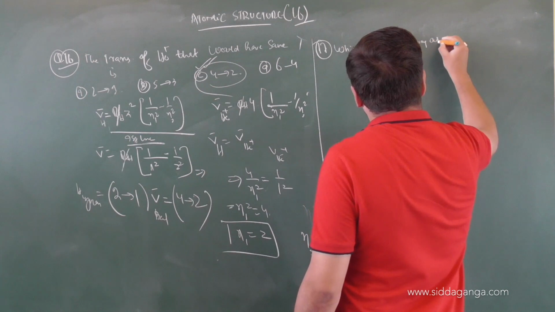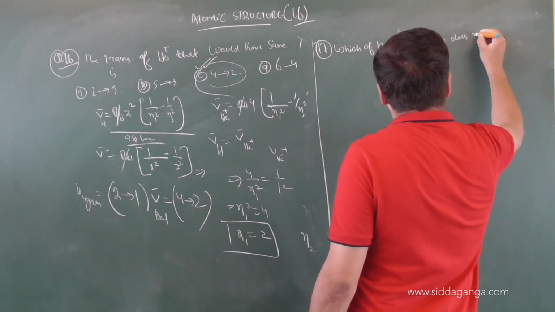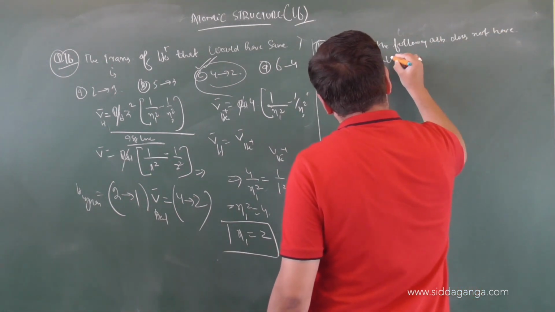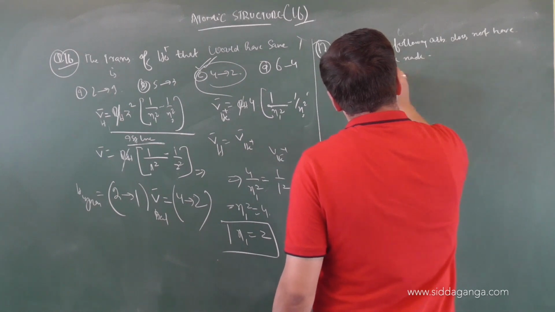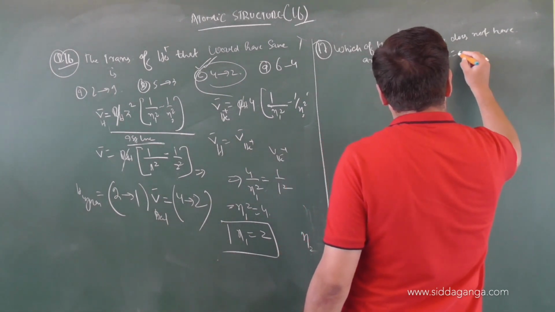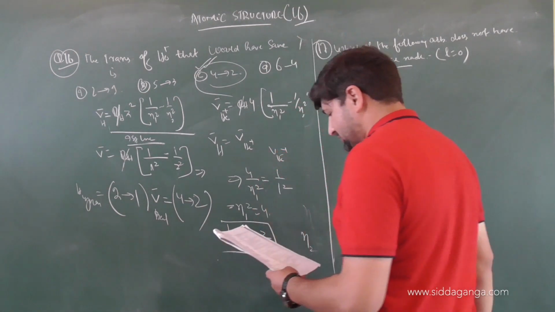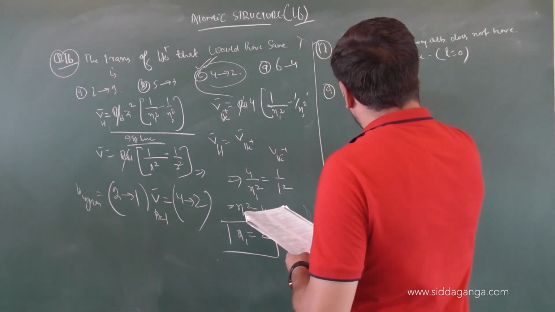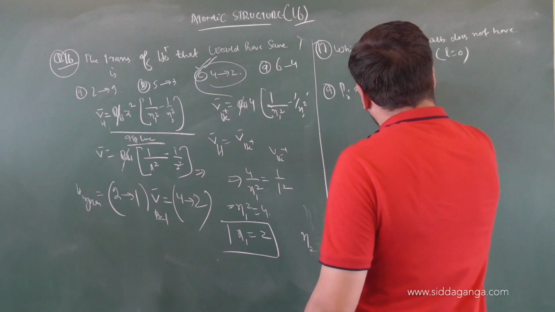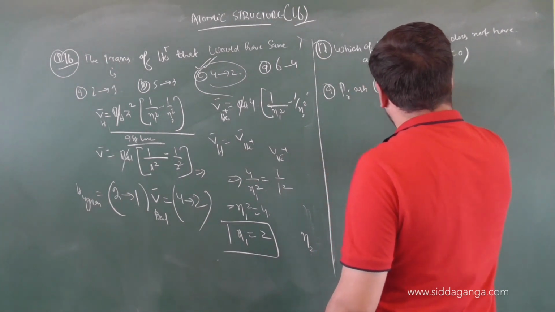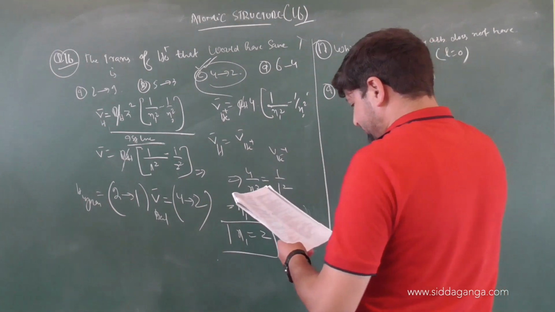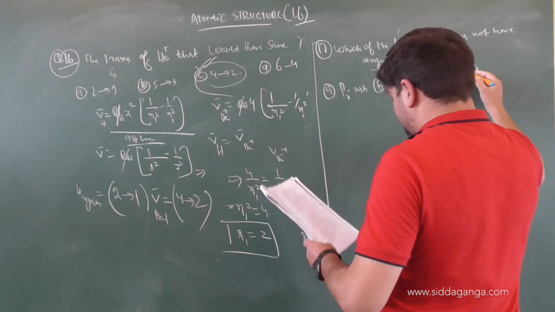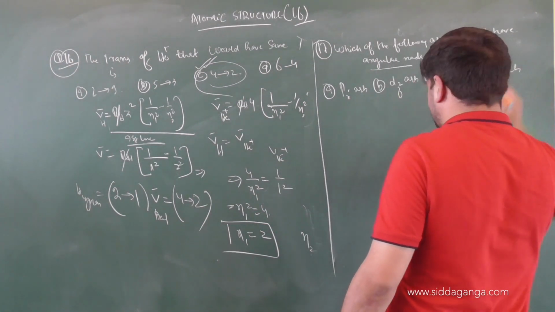When you want to find the angular node, the L value should be equal to 0. Simple. Options are: option A, px orbital; option B, dz square orbital; option C, py orbital; and option D, 1s orbital.